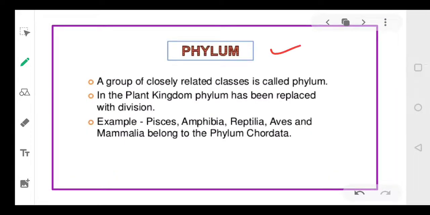Now coming to the phylum. A number of classes will form a phylum. A number of classes will form a phylum. Like you have a plant.